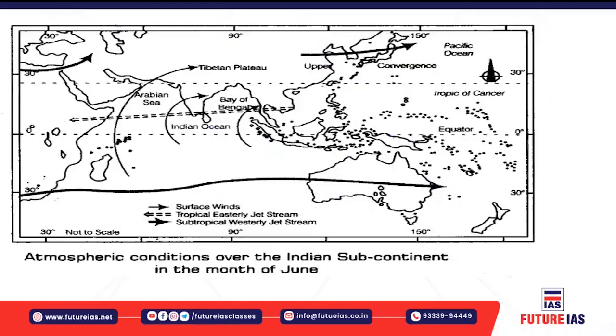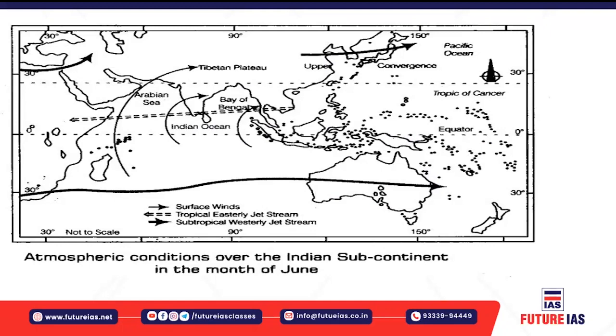So we were studying the monsoon, or the atmospheric phenomena over the Indian subcontinent during the monsoonal period. First of all, as I said in my last class, during the months of May to June, a low pressure was created over the northwestern part of the Indian subcontinent. This extensive low pressure attracted the winds from the oceans, which come from the southern Indian Ocean.